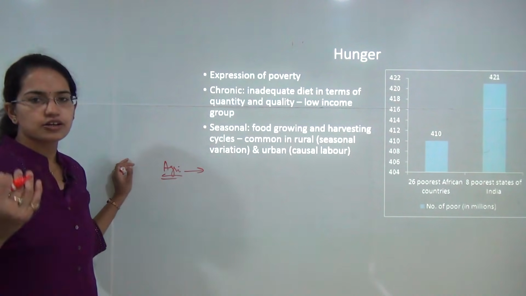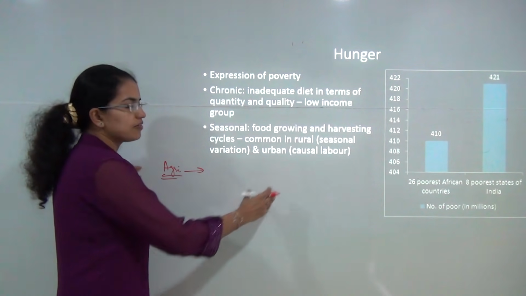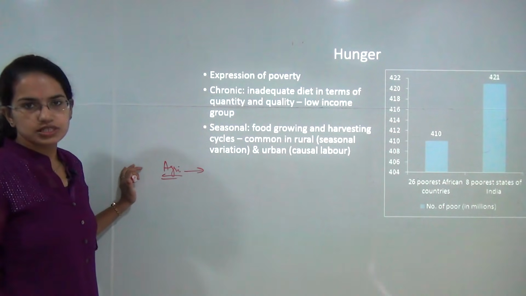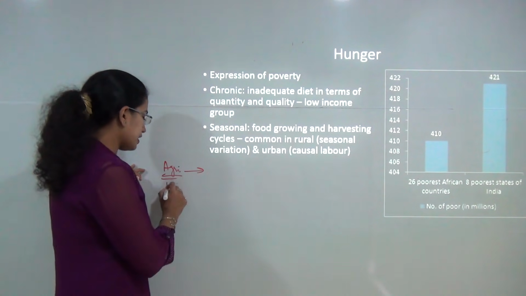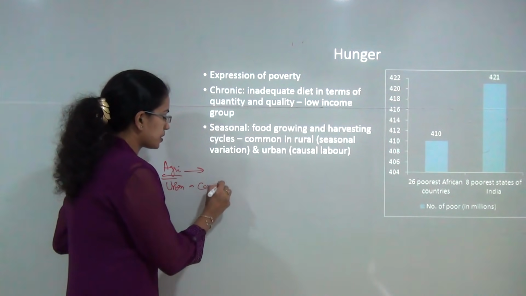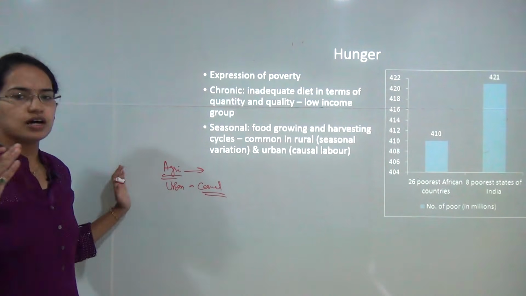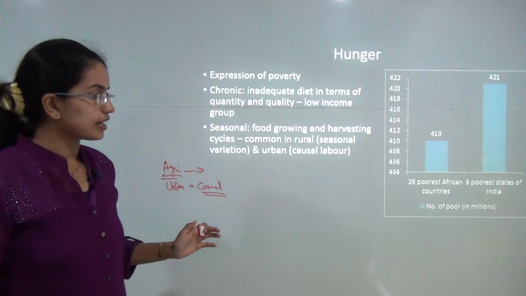In the other seasons, they do not have employment, and there is a kind of seasonal hunger that occurs. Again, in urban areas, as we mentioned, there are casual laborers, so they do not get employment throughout the year. As a result, there is again a cyclic phase of hunger that occurs.